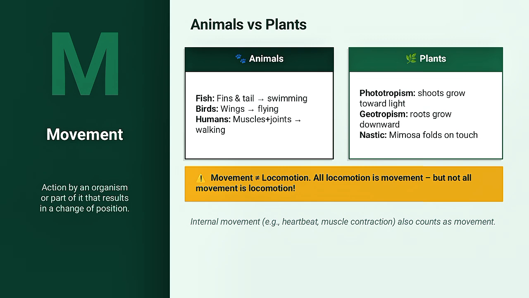That is nastic movement. Now here is a very common mistake students make. They think movement and locomotion are the same thing. They are not. All locomotion is movement, but not all movement is locomotion. A heartbeat is a movement. A muscle contracting inside your body, that is movement. You cannot see it from outside, but it is happening. These are called internal movements. So remember, movement in biology is very broad.